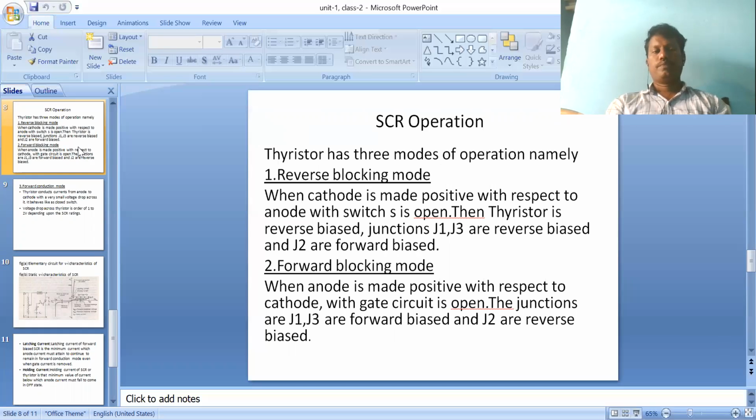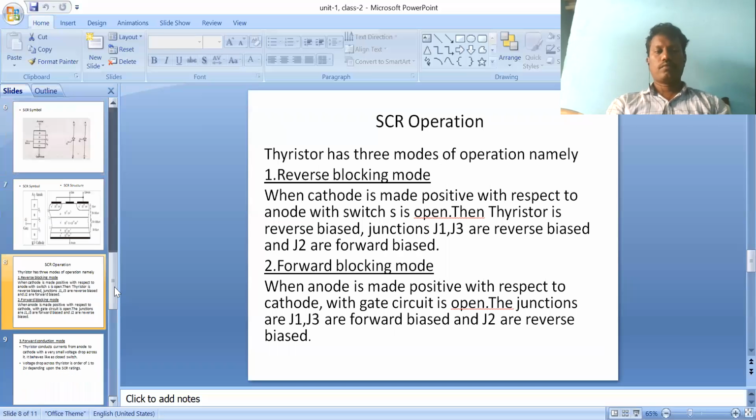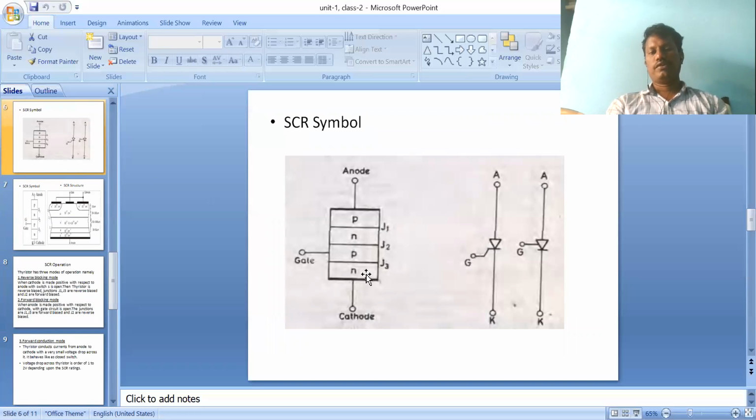Suppose, in this symbol of SCR, the anode is connected to positive with respect to cathode. So junction 1 is forward biased. Why? The anode is directly connected to the positive supply of the DC. With respect to the cathode, junction 1 is forward biased, junction 3 is forward biased, and junction 2 is reverse biased.